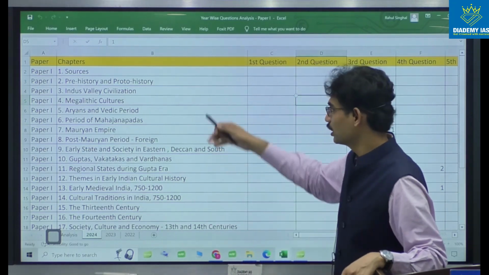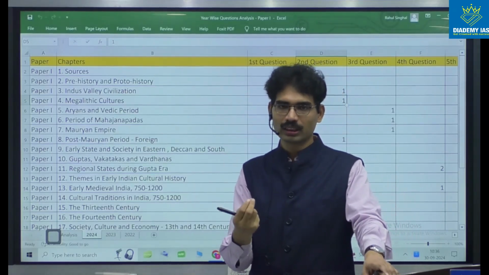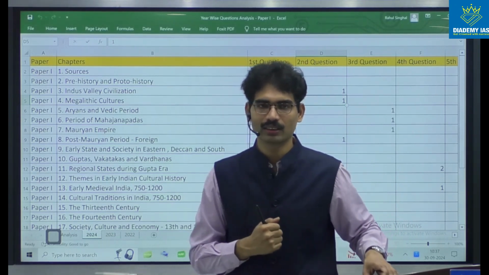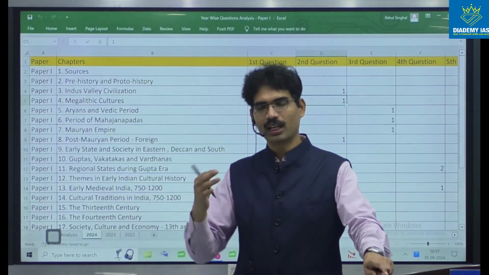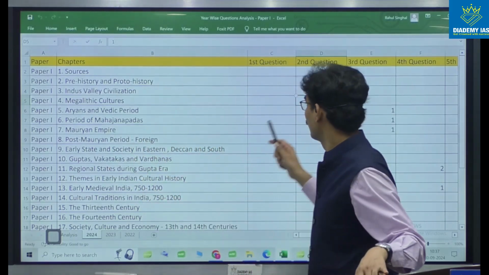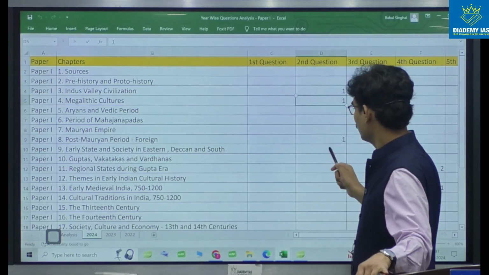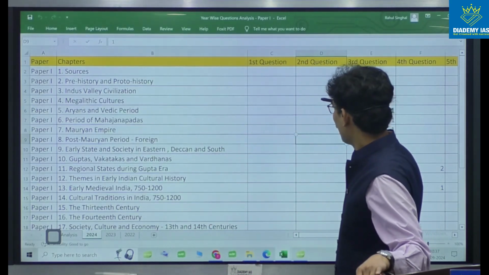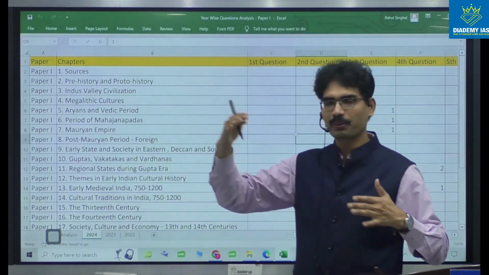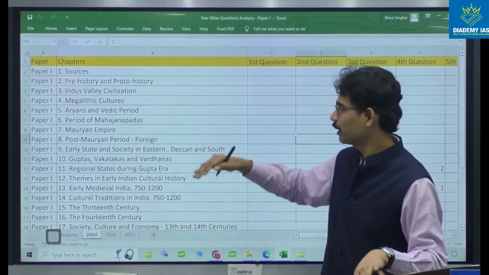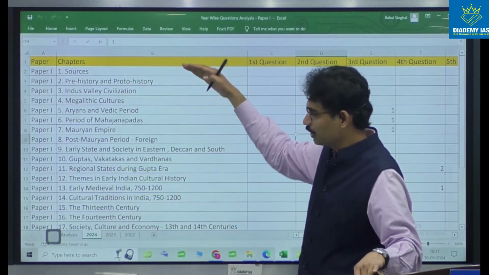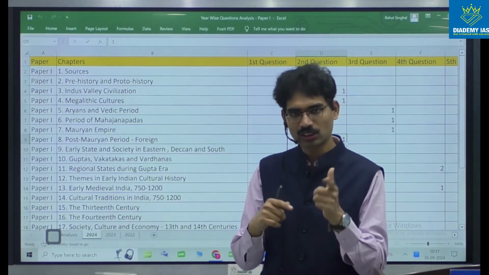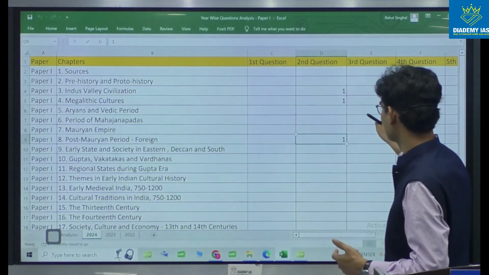But the question combination is this one, Harappa and megalithic. If you write it, you will write a very good answer for Harappa, but you will not write a good answer in megalithic, or you have to skip it. And if you skip it, let us see what the third question is. You can see how questions are coming now: 1, 2 and 8th unit combination is spreading now. Earlier, the second question was coming up to Mauryans. If you prepared up to 7 units properly without skipping anything, there was a guarantee that one question could be written. Now also you can write, but not the second question, the third question.